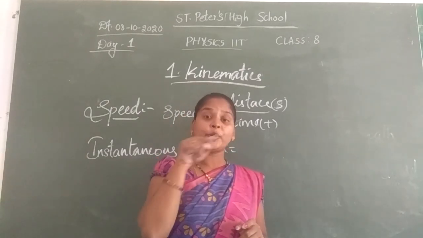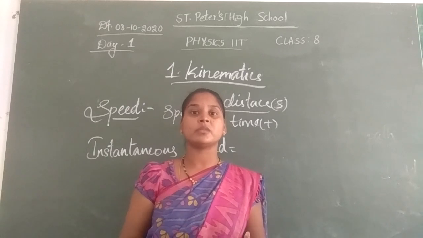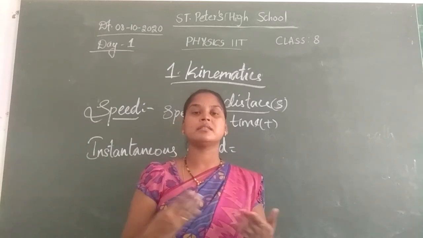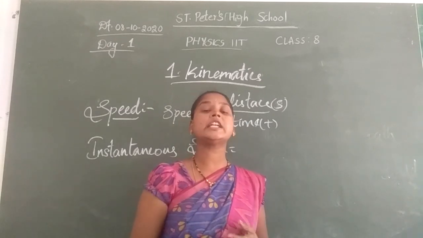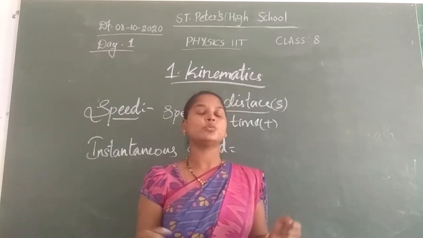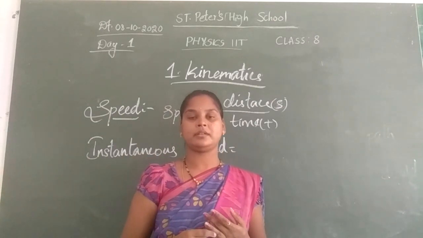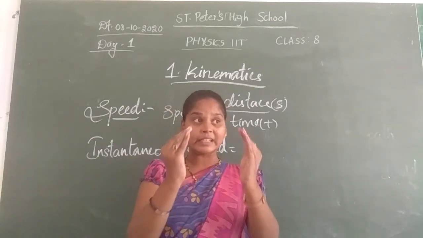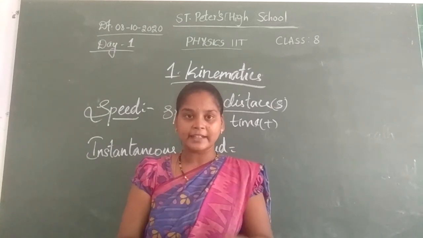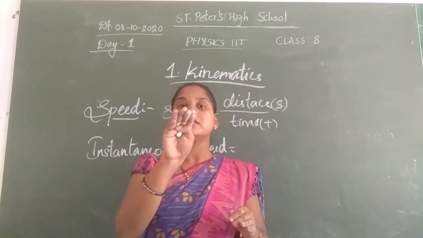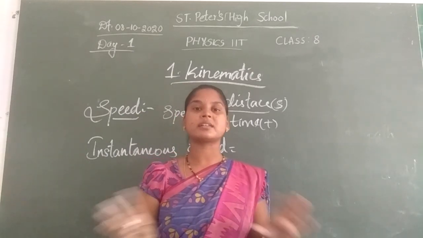You will have speedometers in cars also. By that only we can say how much speed we are traveling, 30 kilometers per hour or 50 kilometers per hour. It shows the indication there. If we increase our speed, the indicator will move up. Yes or not? That is nothing but at a particular time, at the same time. For example, right now, what is the speed of the car? That is called instantaneous speed, not total distance, not total time.